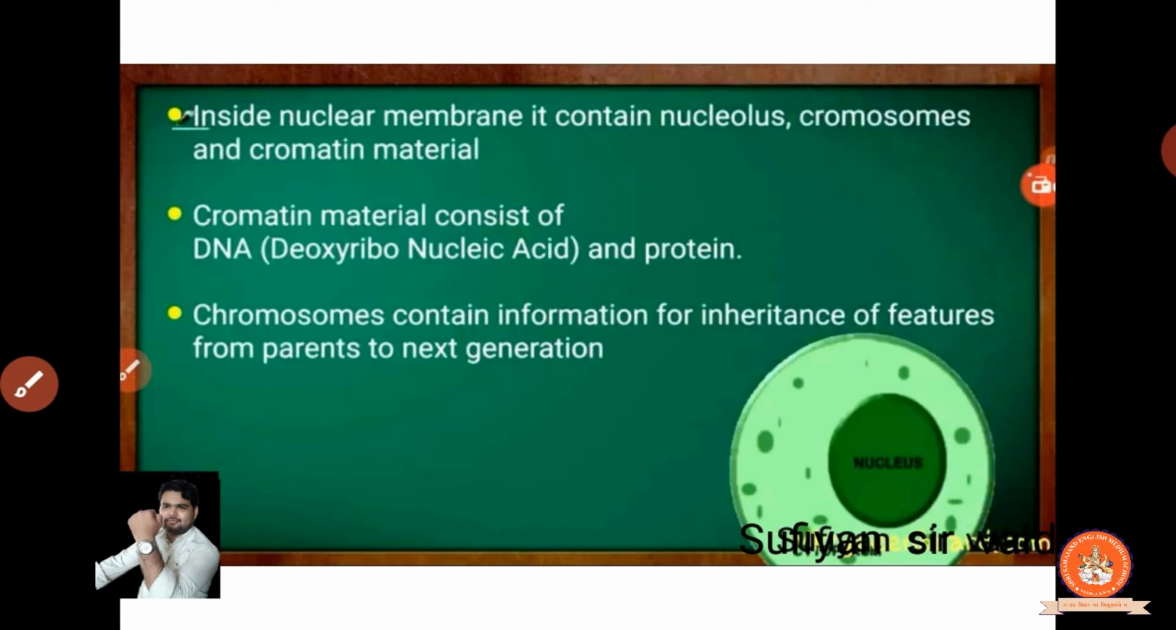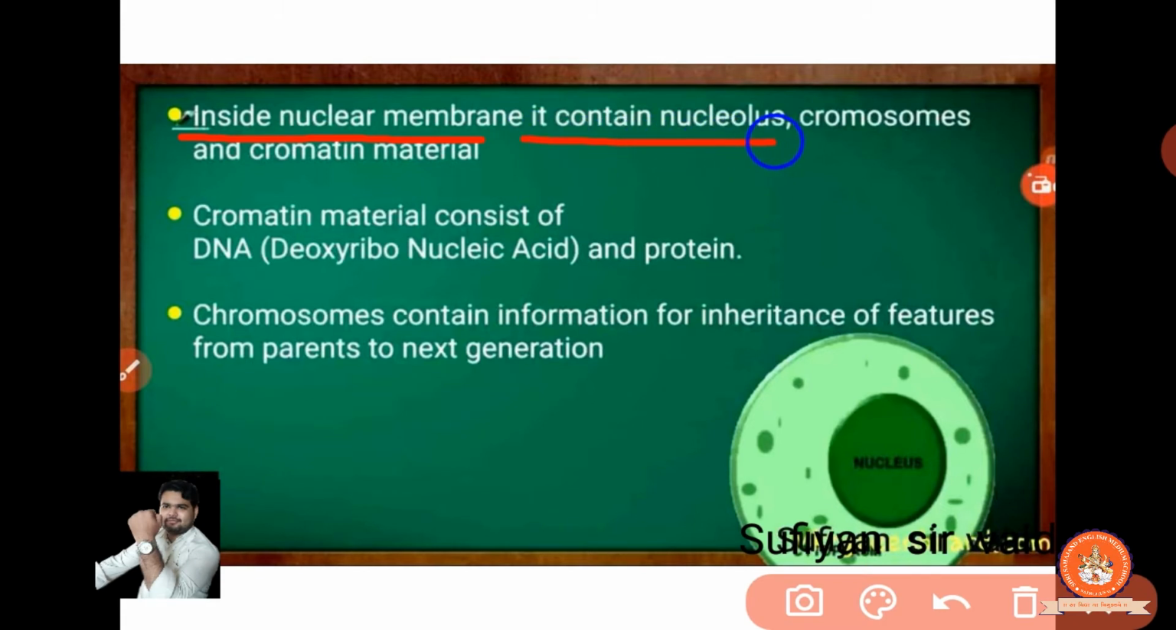So the next point is that inside the nuclear membrane it contains the nucleolus, chromosomes and chromatin material. Now inside the nucleus there are three things. One is the nucleolus, another thing is the chromosome, and the next thing is chromatin. Let's look at chromatin here. Clear? In the nucleus we are going to study this portion.